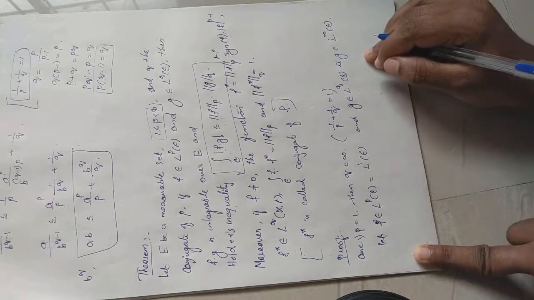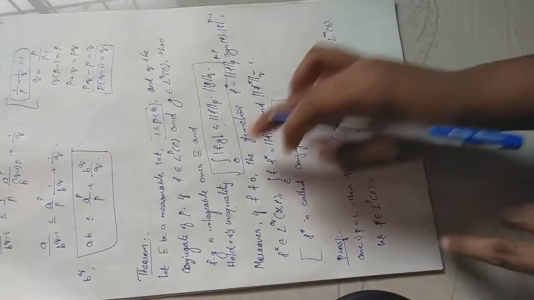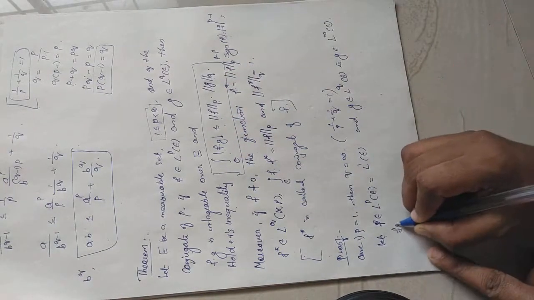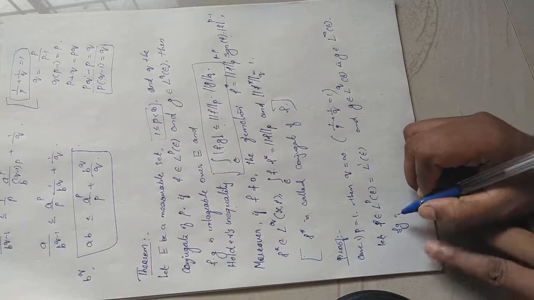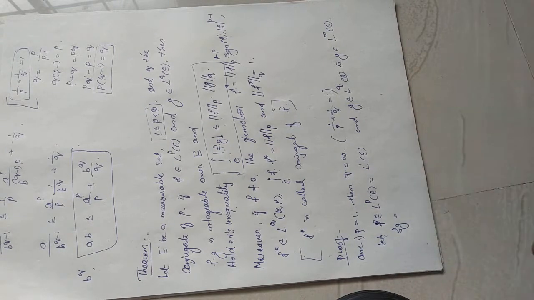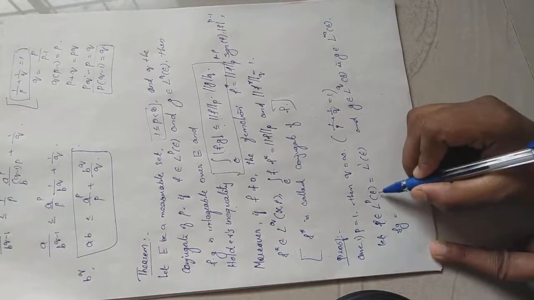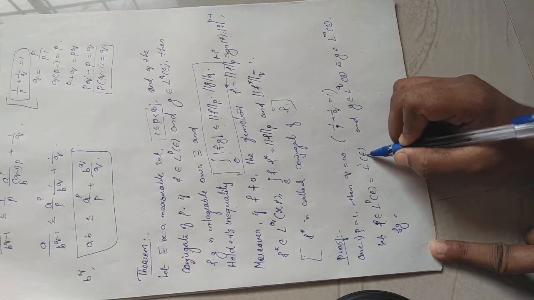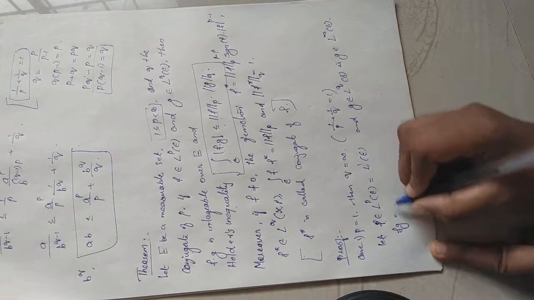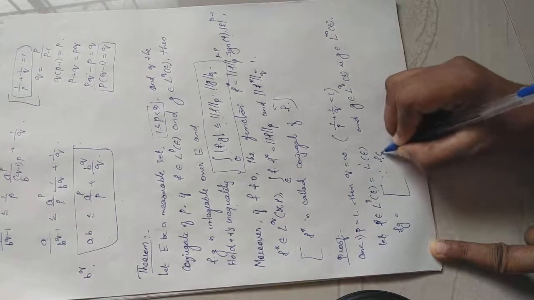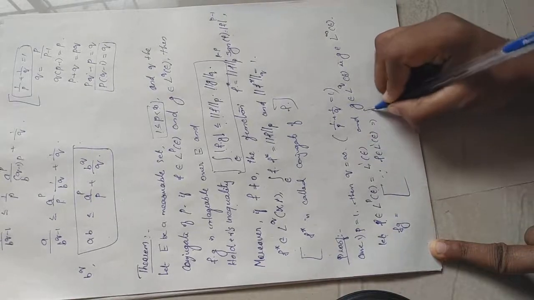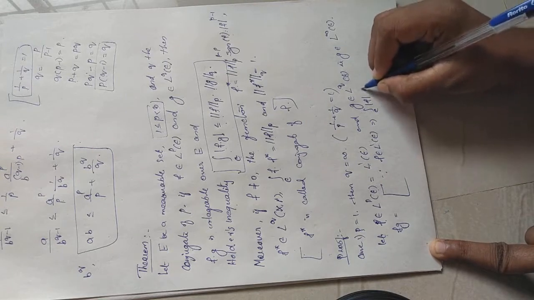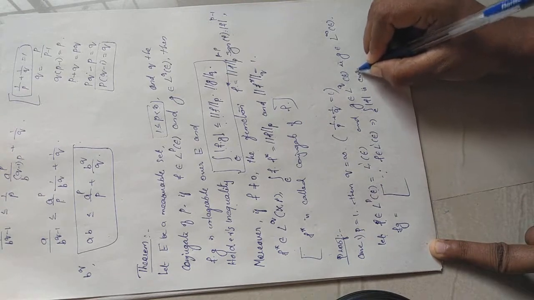Then we need to prove f into g is integrable and it satisfies this inequality. What is f into g? Is it integrable? Since f belongs to L1 of E, mod f is integrable, right? I can write: since f belongs to L1 of E implies integral over E of mod f is finite, which means it exists.